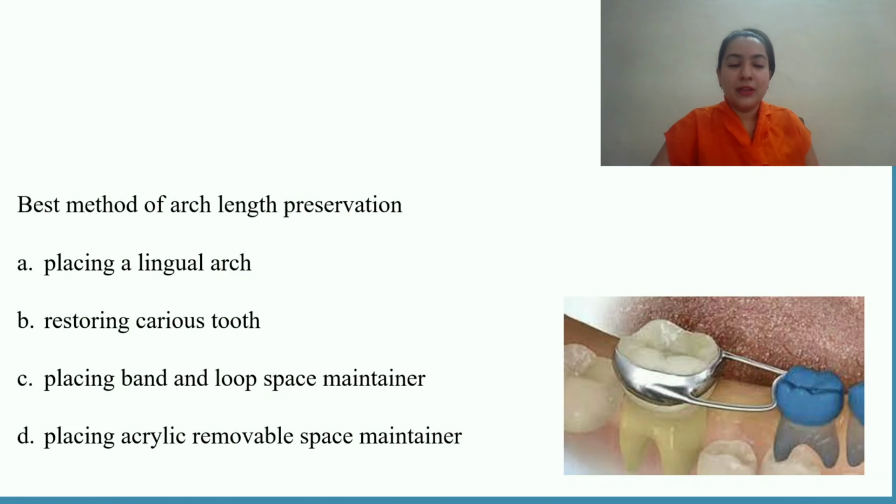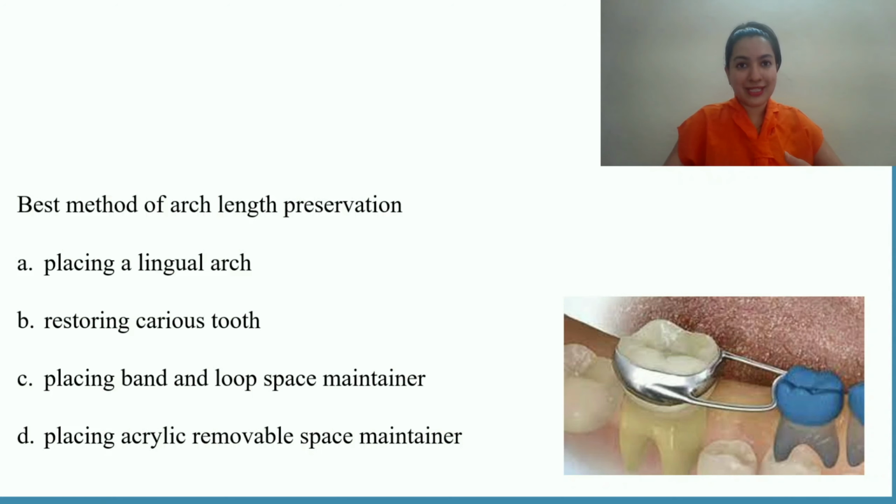Next question. Best method of arch length preservation. The arch length has to be preserved. What can you do? Placing a lingual arch. Yes, it is a method of arch length preservation. Why? Because it prevents anchorage loss. Restoring carious tooth. Yes, if there are class 2 caries and I restore it, the mesiodistal width of the tooth can be maintained.